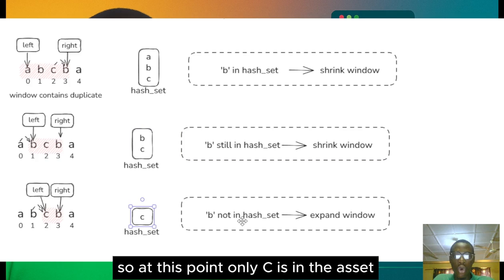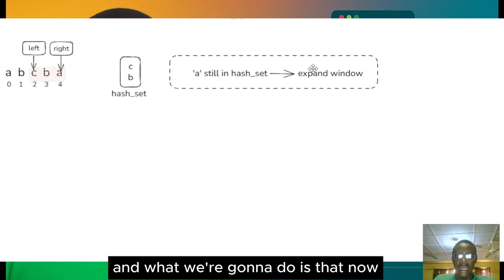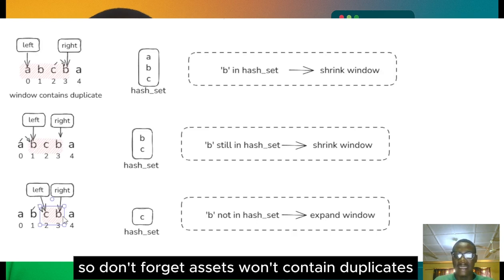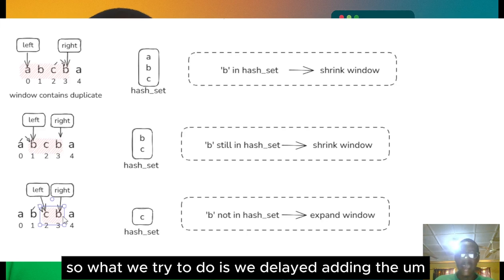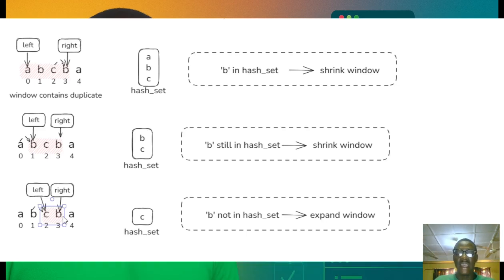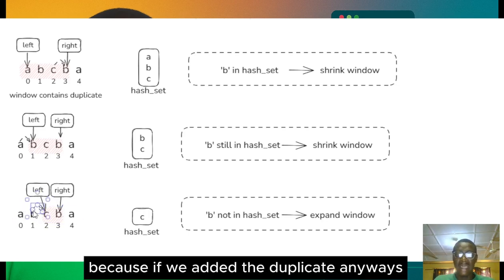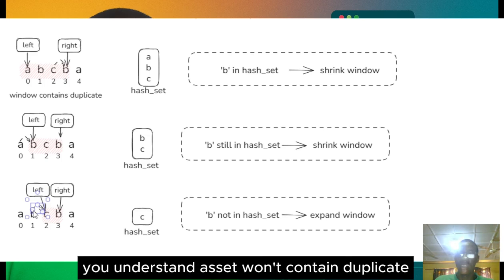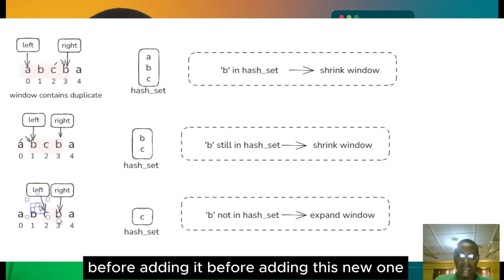So at this point, only C is in the hash set, so B is not in the hash set. And what we're gonna do is that now we are gonna add that B. So don't forget, hash sets won't contain duplicates. You understand? So what we try to do is we delay adding the duplicates until we make sure that we have removed the previous one. Why? Because if we added the duplicate anyways, only one will be in the hash set. You understand? Hash set won't contain duplicates, and so we really need to remove the duplicate that was once there before adding this new one.